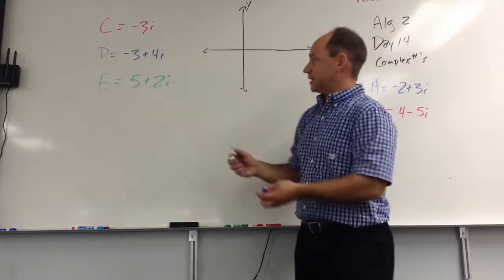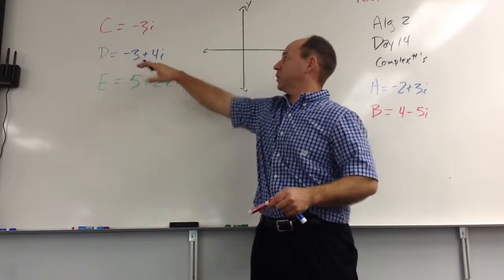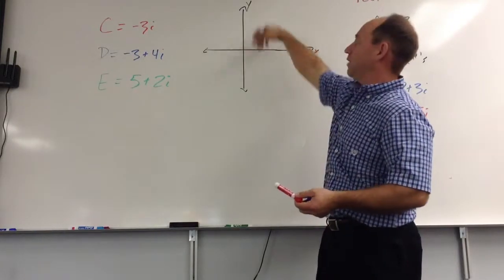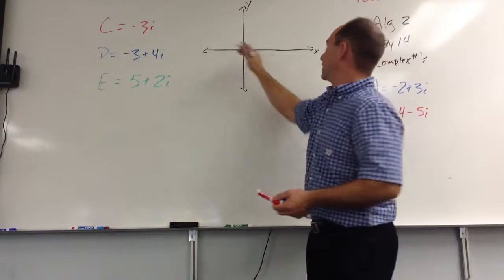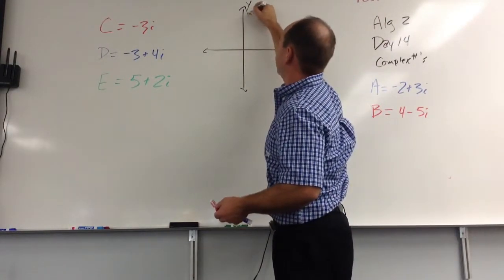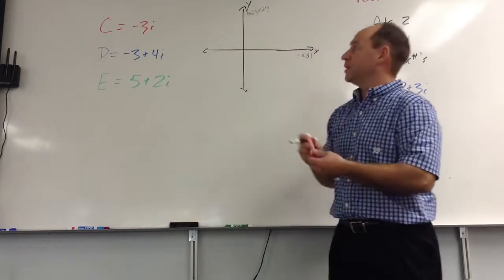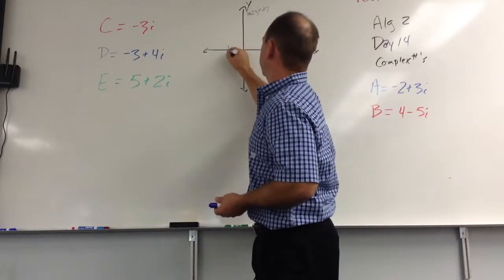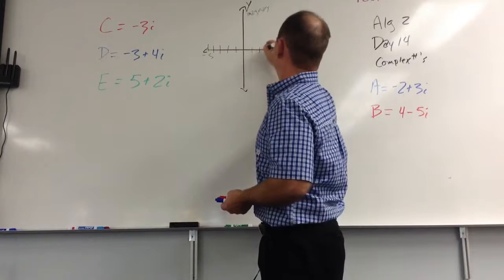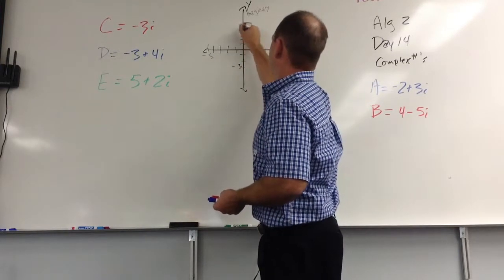Because to graph C at negative 3i, or D, which is a little bit easier, at negative 3 plus 4i, all we have to do is say, well, when we graph things, we have an x and a y-axis. Let the x-axis be the real part, and let the y-axis be the imaginary part, in other words, the part before the i. And so at C, negative 3i, 1, 2, 3, 4, 5, there's negative 5. Let's see if we can do this right. 1, 2, 3, 4, 5, there's positive 5, 1, 2, 3, 1, 2, 3. I don't know if I need more than that.